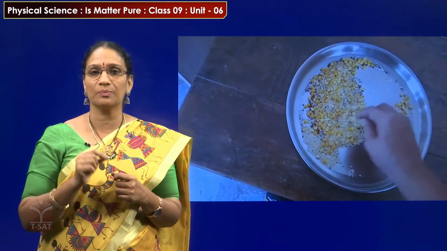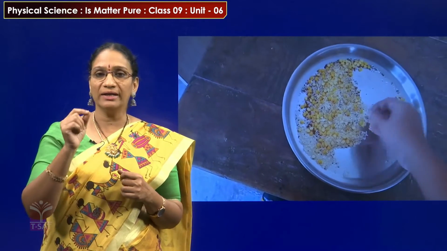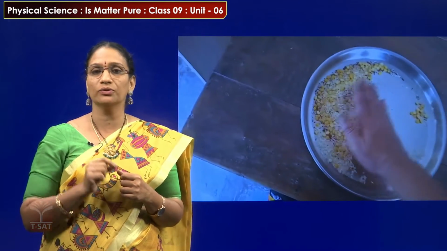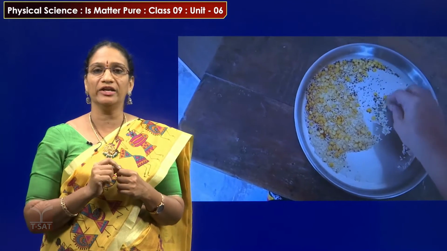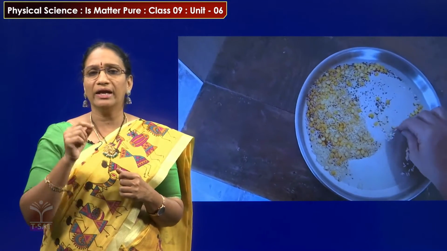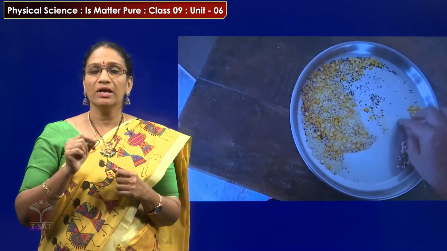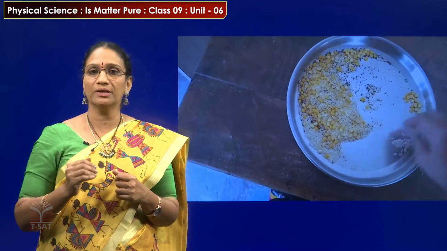The pulses present in this mixture are yellow in color and round in shape, and the rice grains are different in their size and color, and the black grains are also different in their size and color. So we can easily identify them by the naked eye and pick them one by one and separate them from this mixture. Pulses we can separate easily, and rice grains we can separate very easily.